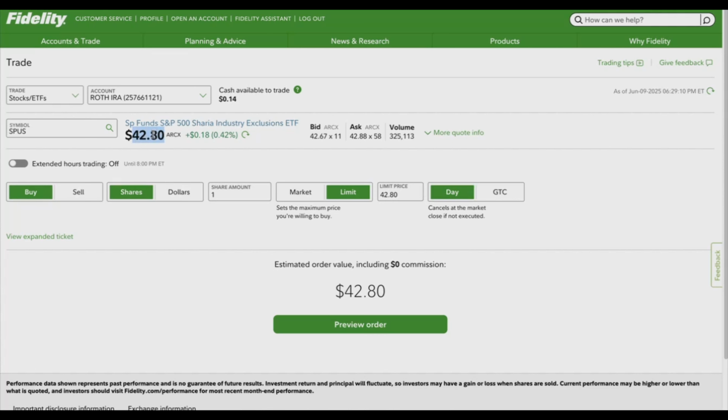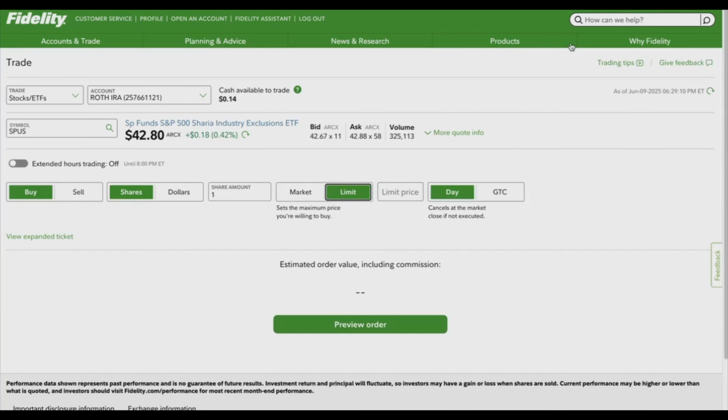$42.80, sometimes it can go up, sometimes it can go down. It depends on the day and the time. Just choose share and just choose one share amount, and just do market, especially if you still have time, if the market is open, and then preview order, and that's how you submit.